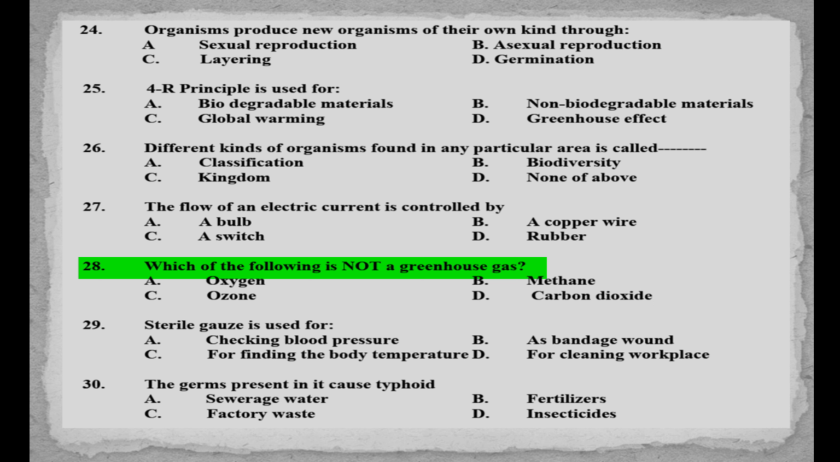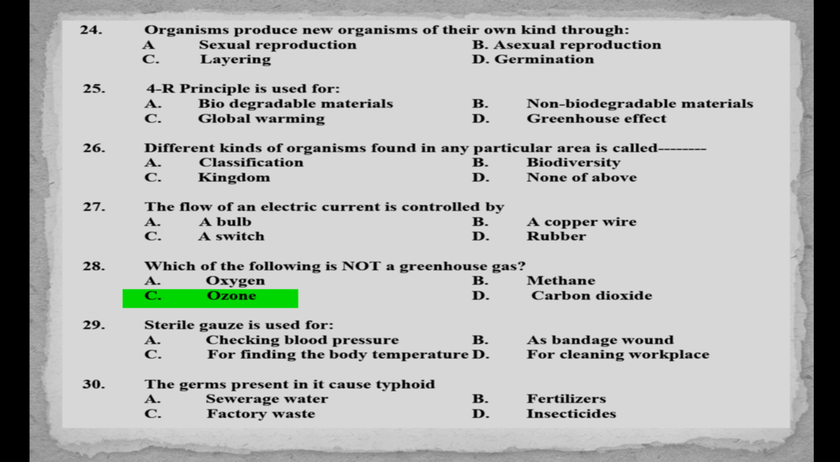MCQs number 28. Which of the following is not a greenhouse gas? A. Oxygen, B. Methane, C. Ozone, D. Carbon dioxide. Answer is option A. Oxygen.